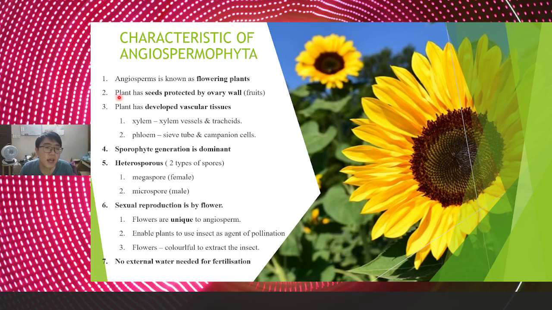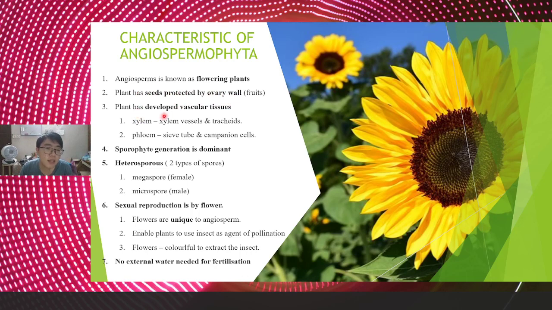So the plant has seeds, and they are protected by the ovary wall. So that is different from the Coniferophyta. Coniferophyta has seeds but they are naked, no protection at all. But Angiospermophyta has protection by the ovary wall.